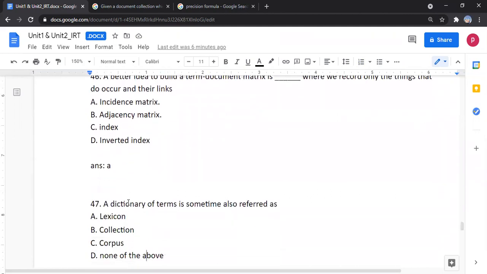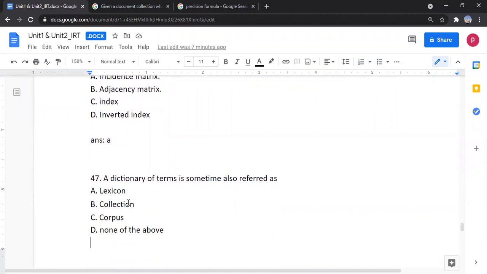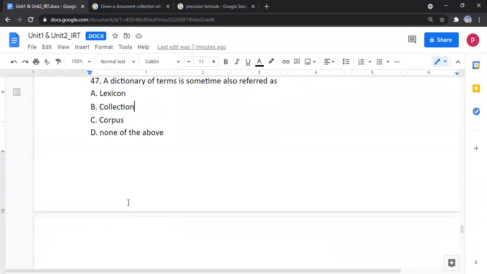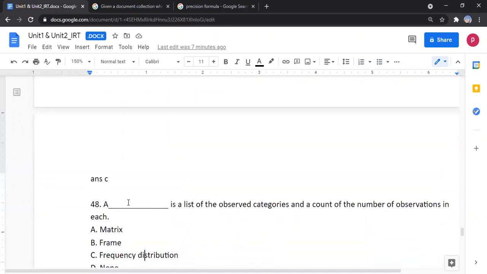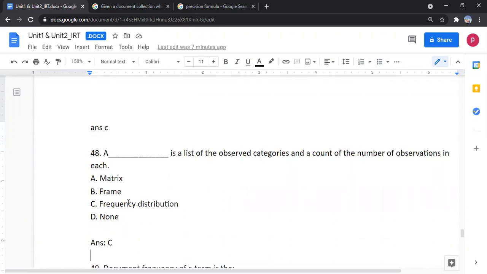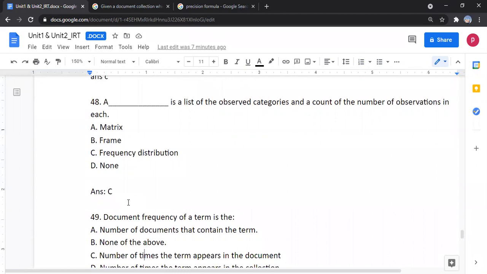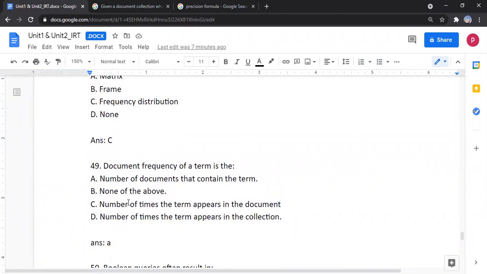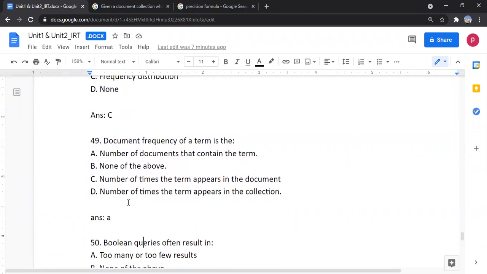A dictionary of terms is sometimes also referred to as, the options are lexicon, collection, corpus, none of the above. The answer is corpus. A dash is a list of observed categories and a count of the number of observations in each. The options are matrix, frame, frequency distribution. The answer is frequency distribution. Document frequency of a term is the number of documents that contain the term.